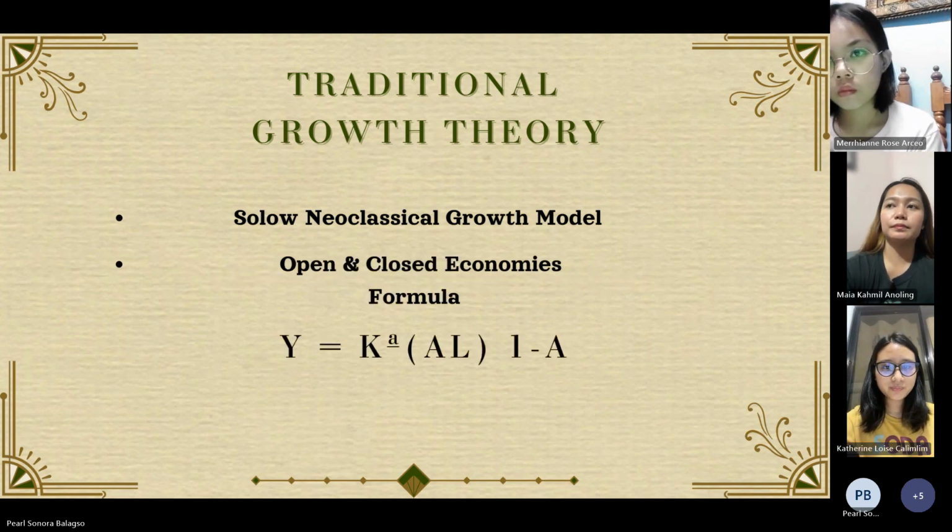So Y is equals to GDP. So yung formula nito is Y equals GDP.